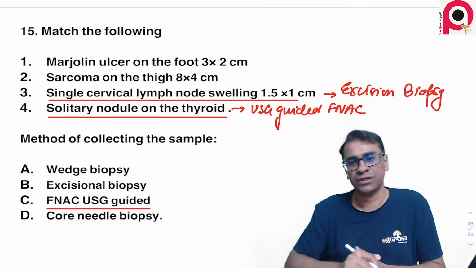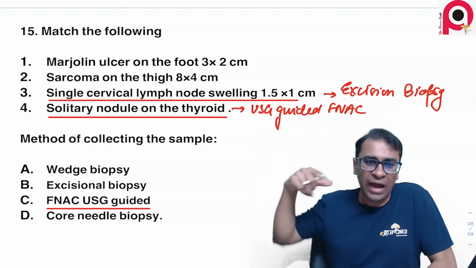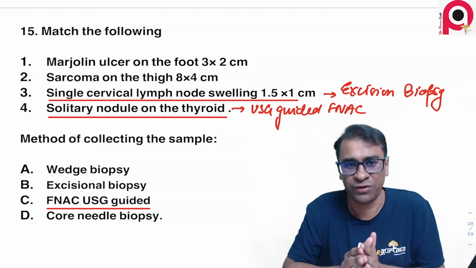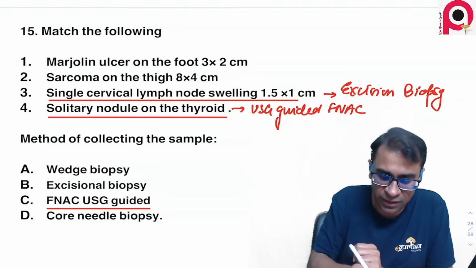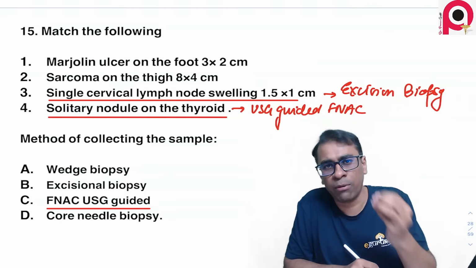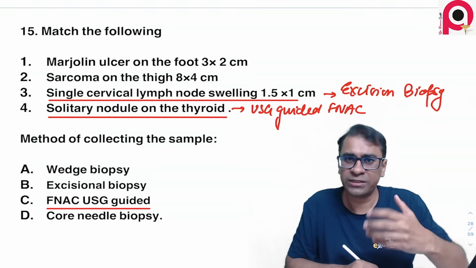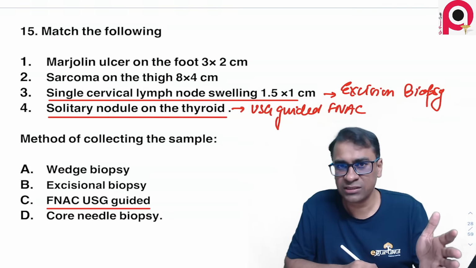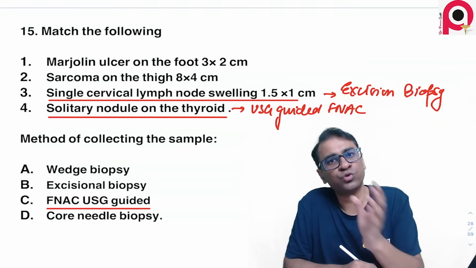Okay, excision biopsy. So if you can mark these two, I think the answer would be quite simply solved here. Now the question comes under Marjolin's ulcer and sarcoma. First of all, what is the problem with Marjolin's ulcer? A person who has a burn can have Marjolin's ulcers, right? And that can progress to squamous cell carcinoma.